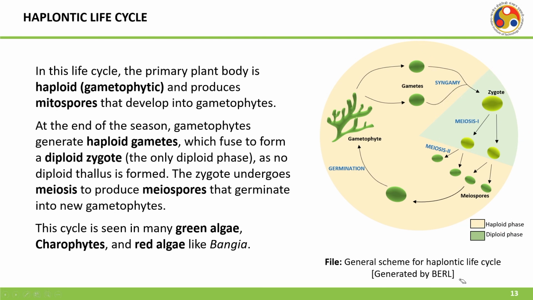The zygote undergoes meiosis to produce meiospores that will germinate into gametophytes again. This cycle is seen in many green algae, charophytes and red algae like Bangia. So, this is the haplontic life cycle.